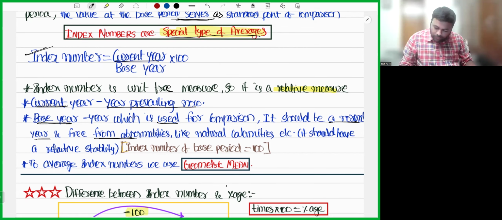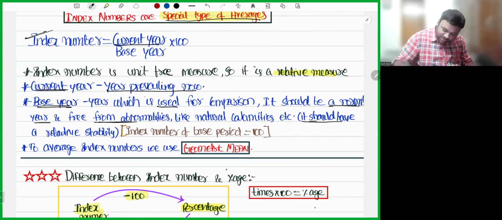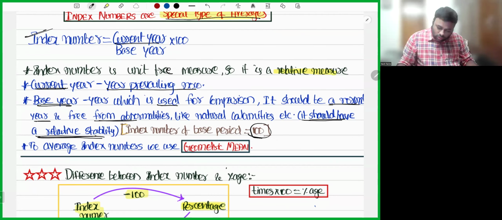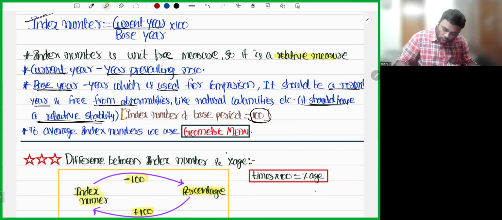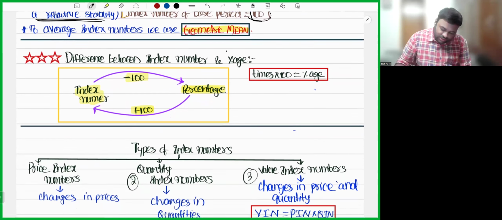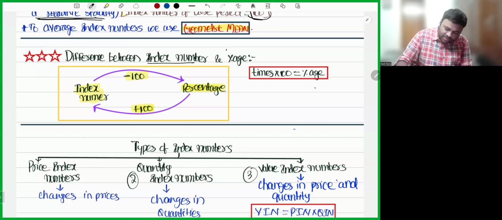Okay. Now, it should have relative stability. There should be some stability for that. Next, I said you like percentages start from number 1. In the same way, index number starts from 100. Now, to average index numbers, we use geometric mean. Why we use geometric mean? I'll tell you later on. Okay. Next. Difference between index number and percentage. What's the difference between index number and percentage? I already said you. For index number, you will subtract 100, you will get percentage.